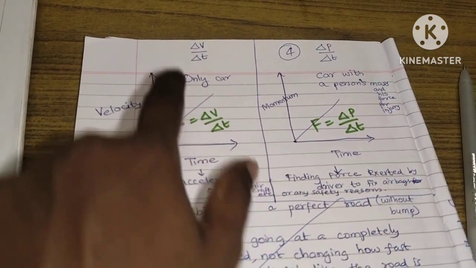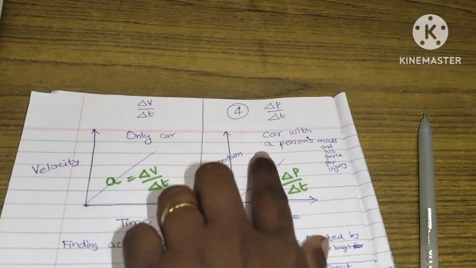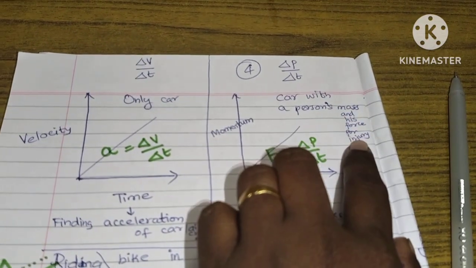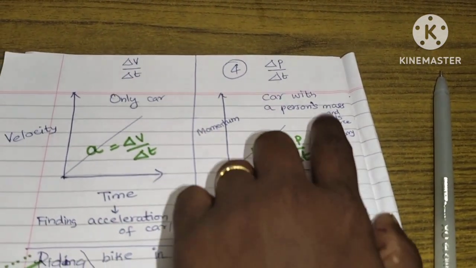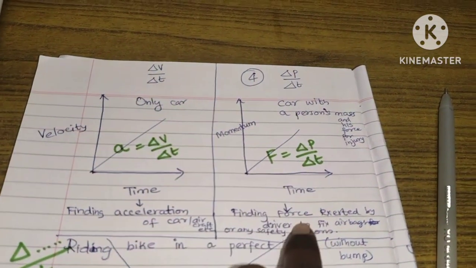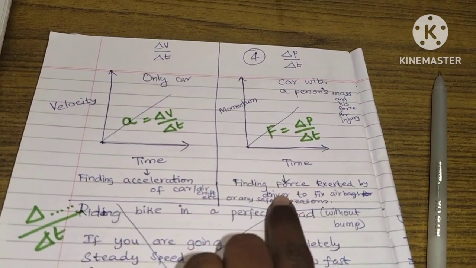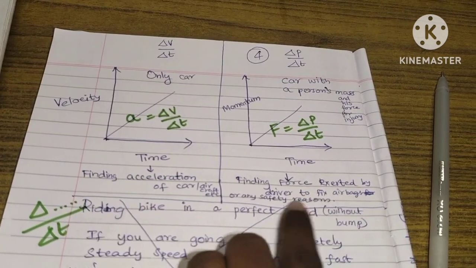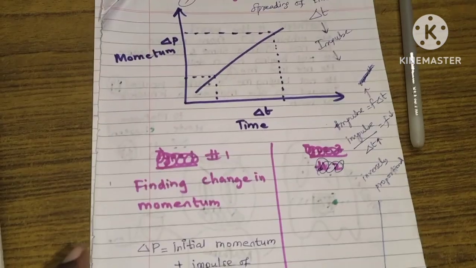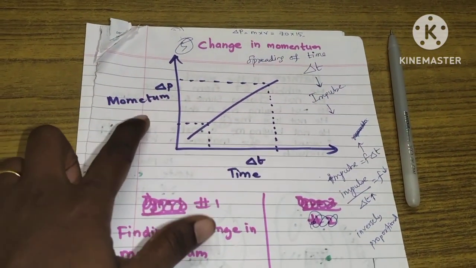In the second unit we find this difference with respect to time. In the third unit we find delta p by delta t, the car with the person, and with the person's mass you can find the force, and this force is helping to protect him from injury. So delta p by delta t is going to give you force, okay, the force exerted on the driver, with airbags or other safety reasons. So this is with the person, this is without a person.